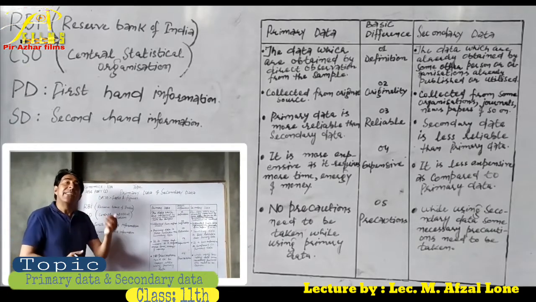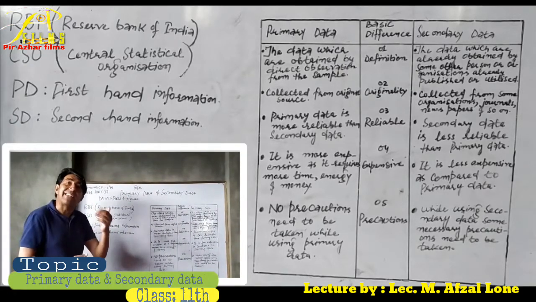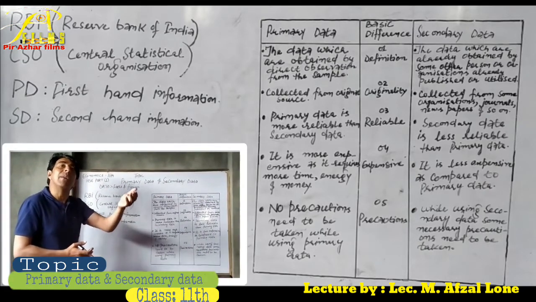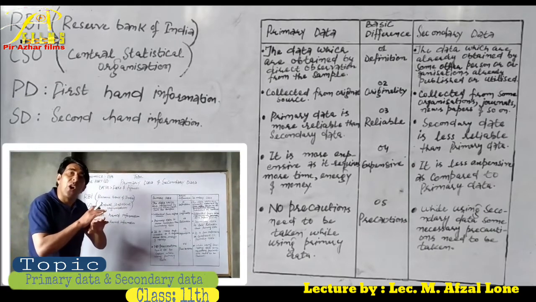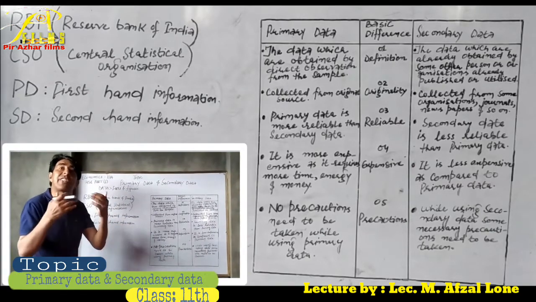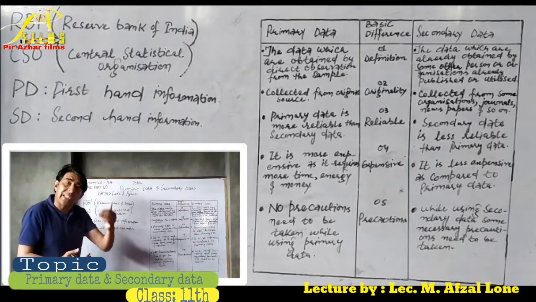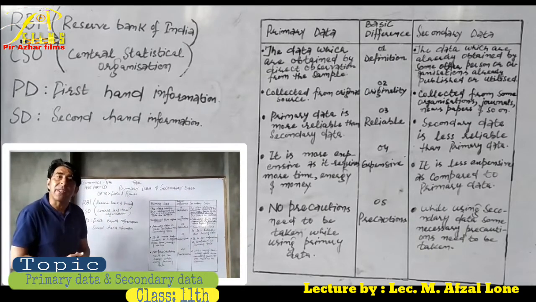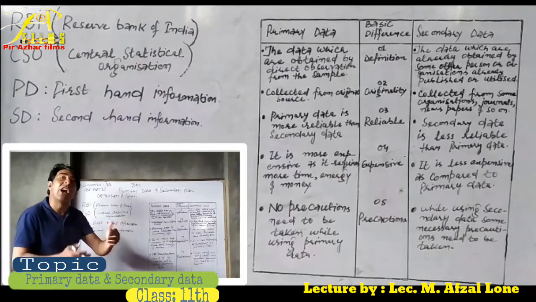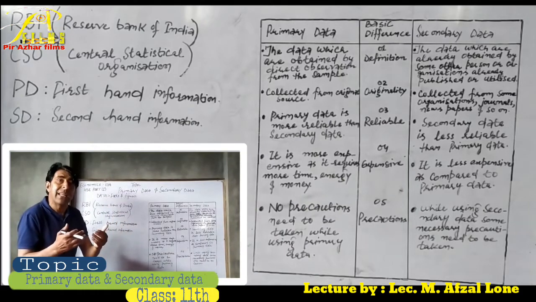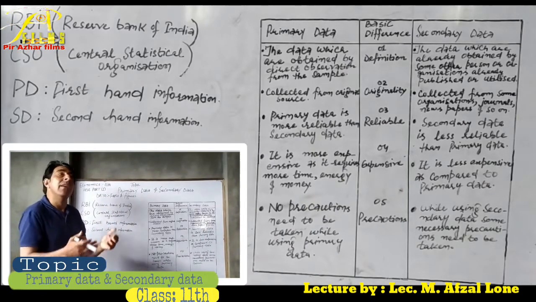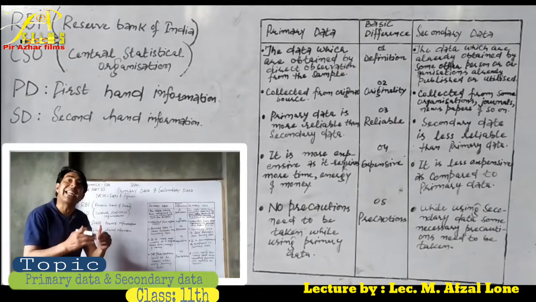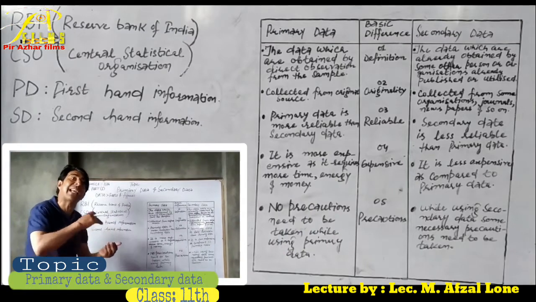On the other hand, secondary data refer to that type of data which are not collected by the statistical investigator, but are collected from other agencies and different organizations. These are obtained from newspapers and journals. They are already collected by someone else other than the investigator. Secondary data are known as second-hand information. That's why these are known as second-hand information.